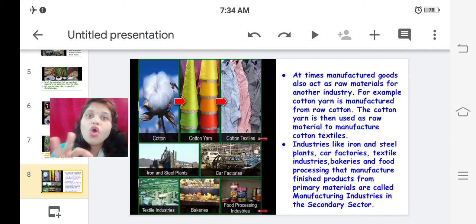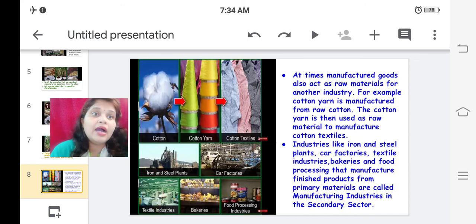For example, cotton yarn. Cotton yarn means the thread which we use to sew. So for example, cotton yarn is manufactured from raw cotton. We know the raw cotton, in the image you can see the cotton on the plant. It acts as a raw material to produce cotton yarn.